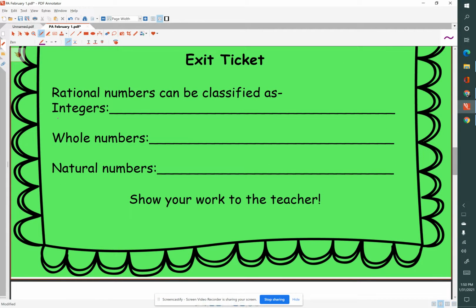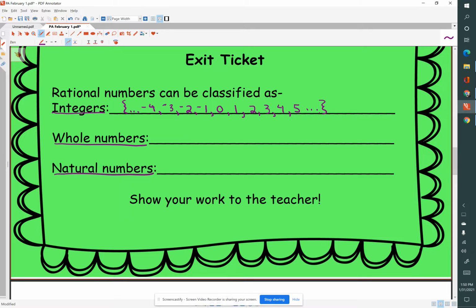Rational numbers can be classified as integers, whole numbers, or natural numbers. So let's put some examples of this. So integers are the positive and negative numbers, starting from negative infinity to positive infinity. So we'll put some of them here. Negative 2, negative 1, 0, 1, 2, 3, 4, 5, and so forth.